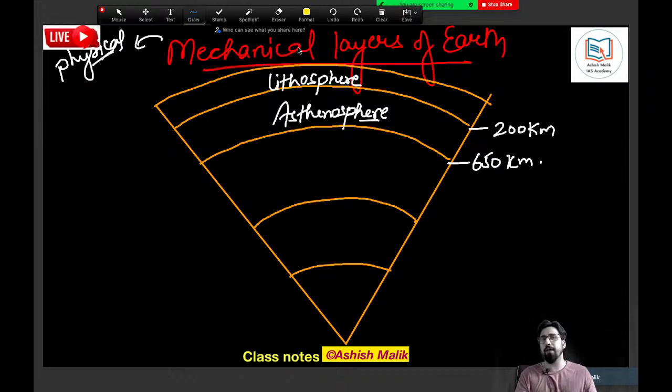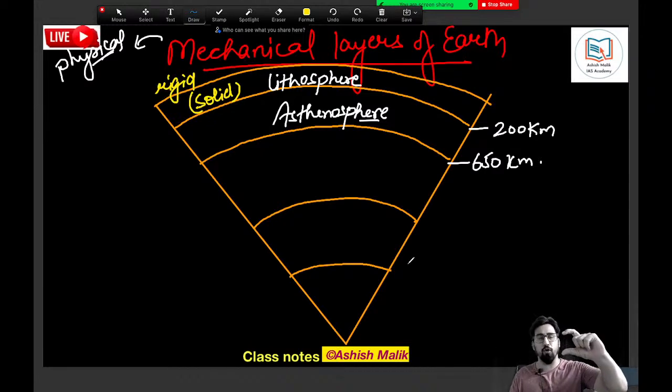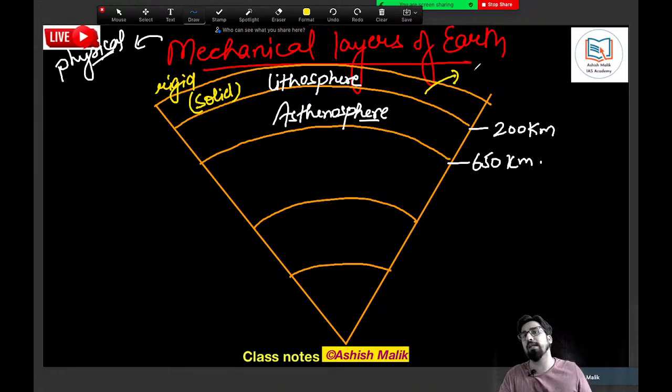This lithosphere, my dear friend, is absolutely solid. This is rigid solid. The first 200 kilometer of the earth is rigid solid. It is actually a very solid part of the earth. And you have heard of the tectonic plates, right? It is basically this lithosphere only. The lithosphere is what we call tectonic plates.